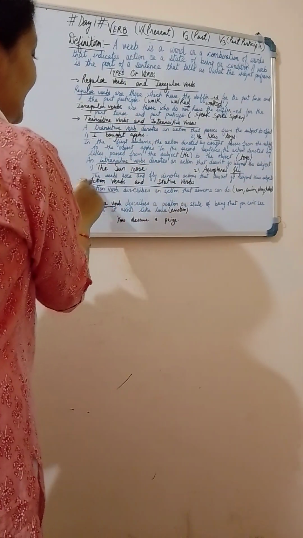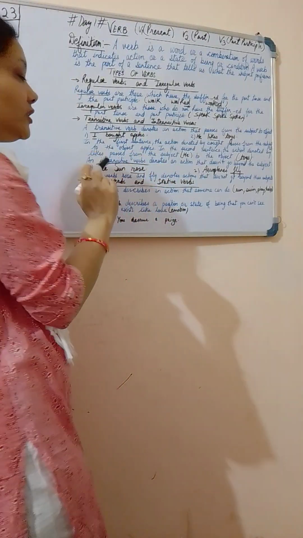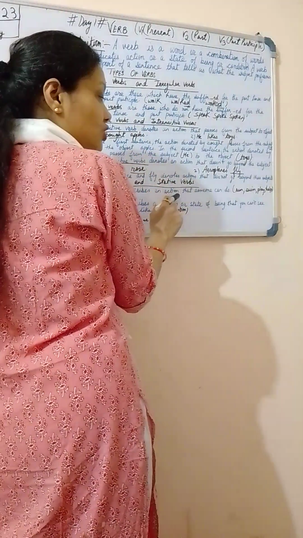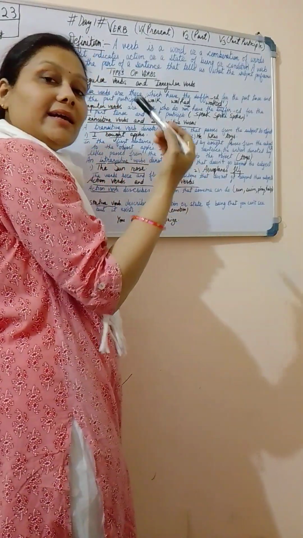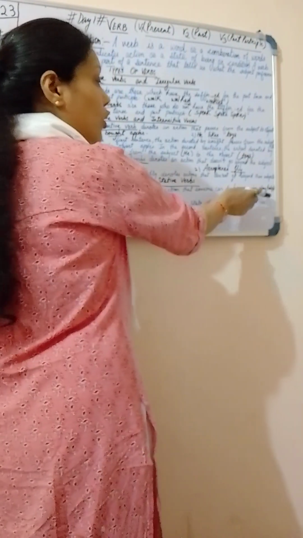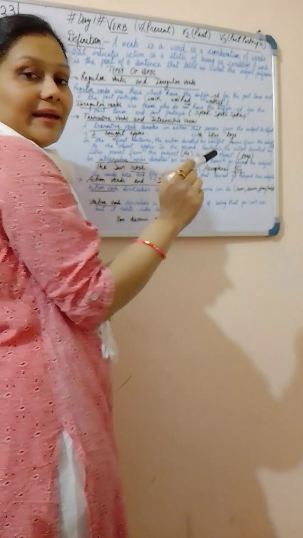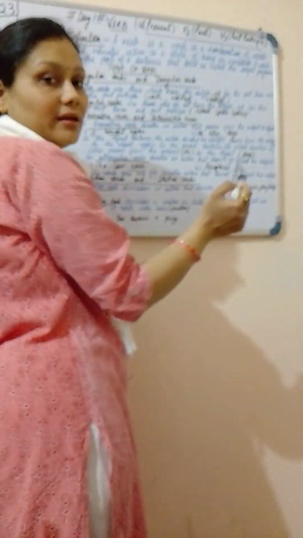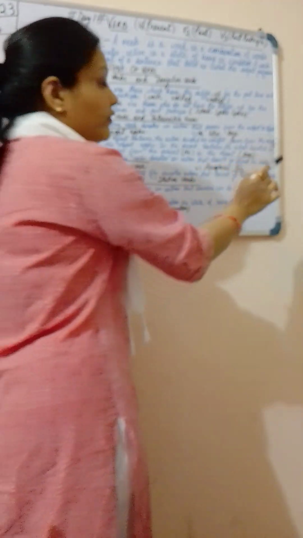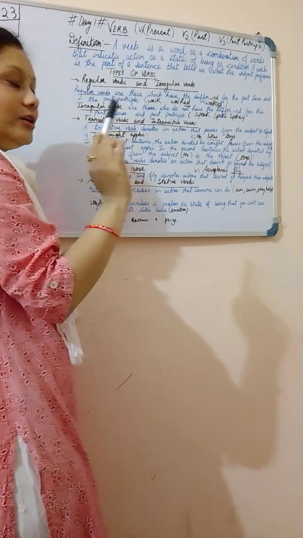Now come to the next, action verbs and stative verbs. What are action verbs? They describe an action that someone can do. So run, swim, play, help are all action verbs. She is running. He is swimming. They are playing. We should help each other. So these are all action verbs.